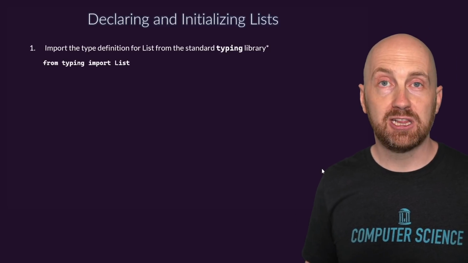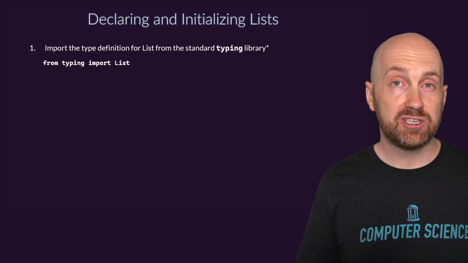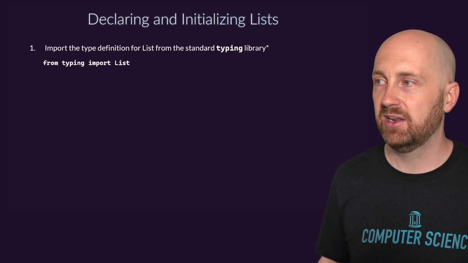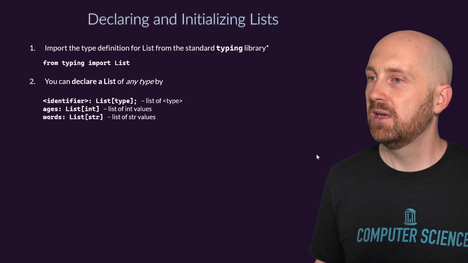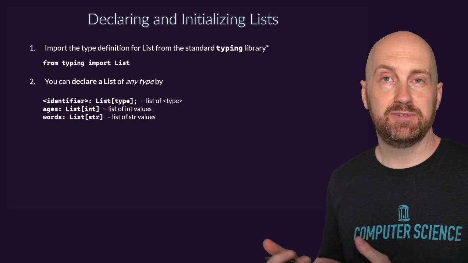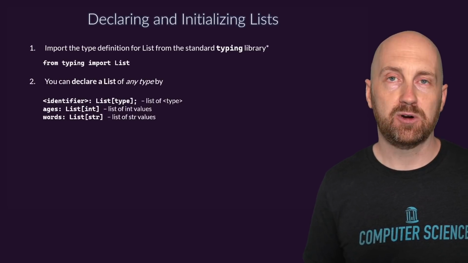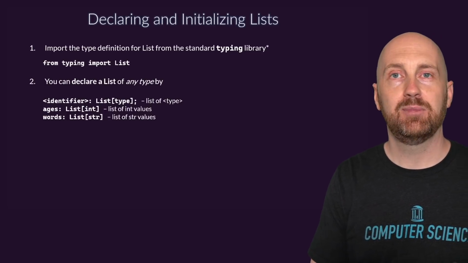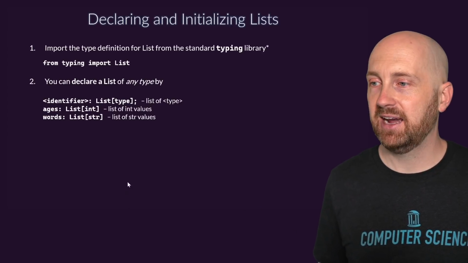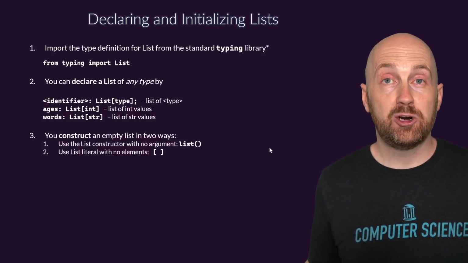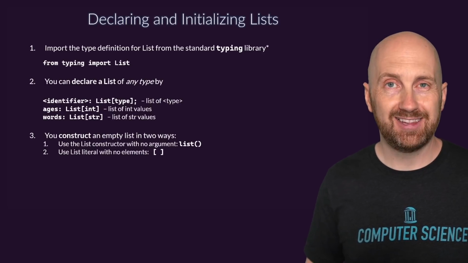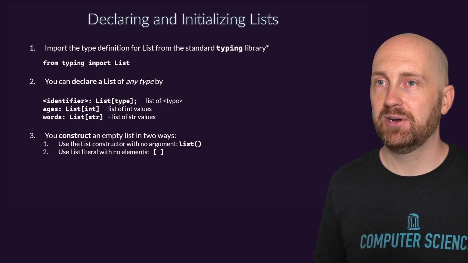So how do we actually declare and work with lists? Well, just like with tuples, we need to import the list type in order to specify it in our programs in the way that we want to. We'll be able to declare variables of lists of integers, lists of strings, so on and so forth, where we say our variable identifier name, colon, and then the list type, and then we'll be able to assign a list after that. We'll see that there are 2 ways of constructing a list, and we're going to focus on the list literal syntax in the first example here.